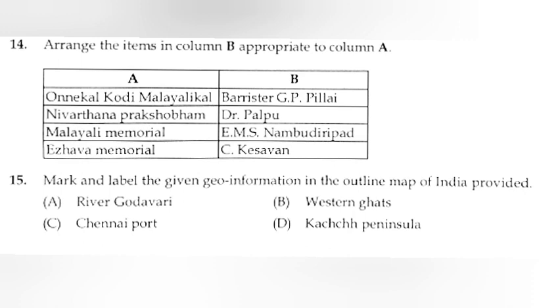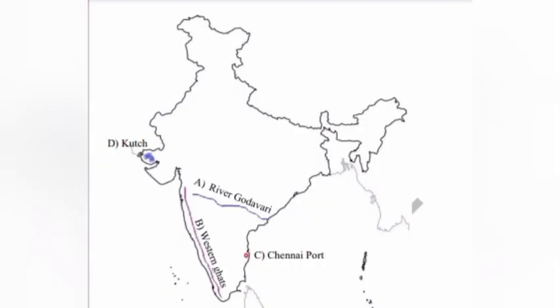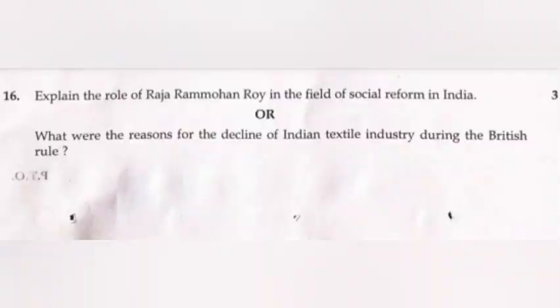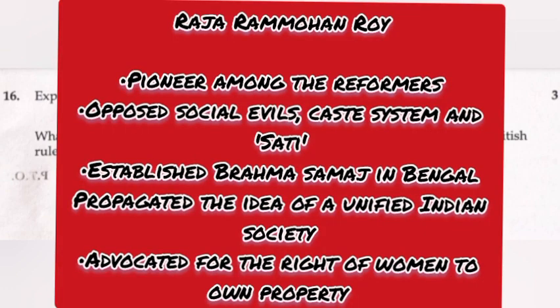15. Mark and label the given geo information in the outline map of India provided. Answer. 16. Explain the role of Raja Ram Mohan Roy in the field of social reform in India. Answer. Raja Ram Mohan Roy, pioneer among the reformers, opposed social evils, the caste system and sati, established Brahma Samaj in Bengal, propagated the idea of a unified Indian society, and advocated for the right of women to own property.